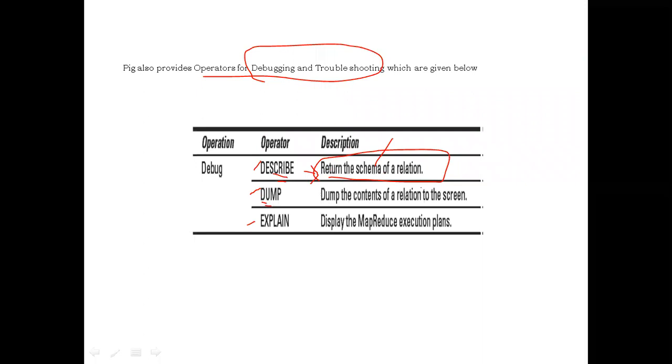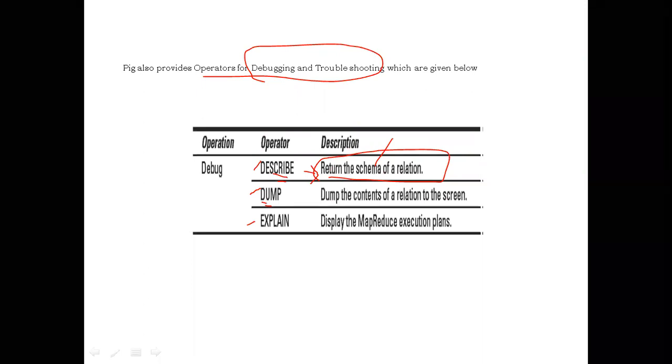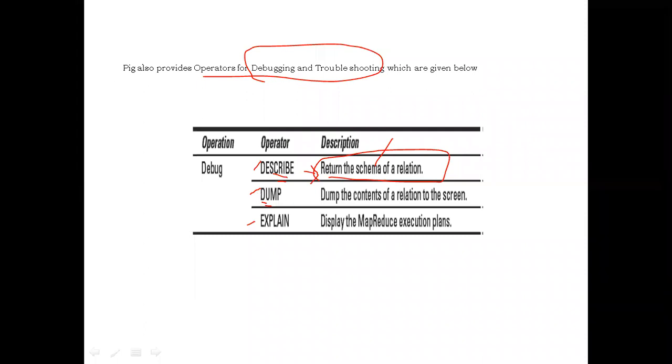Whenever we want to display the total contents of the relation on the screen, we can use dump. Already we told previously list also, we have the dump. To display the output data on the screen, we are using the dump. Dump will display whatever output records are given to it on the screen.